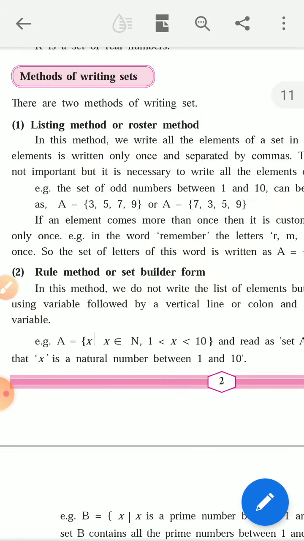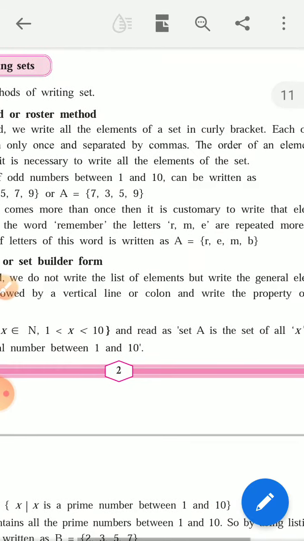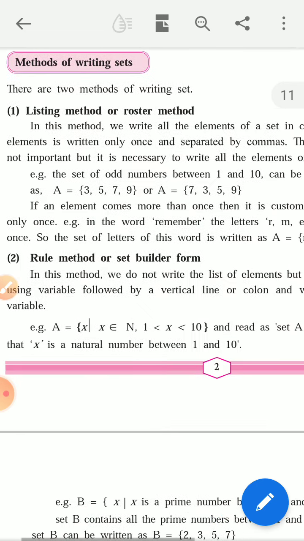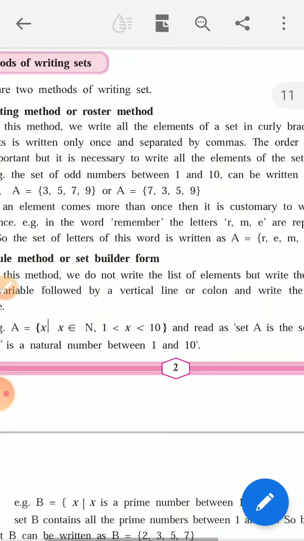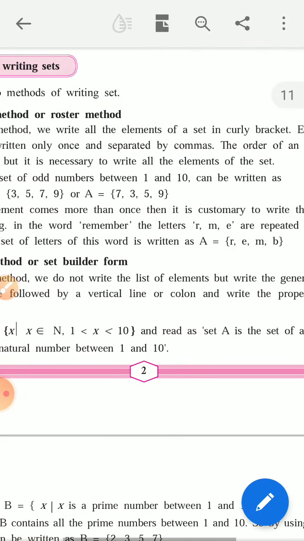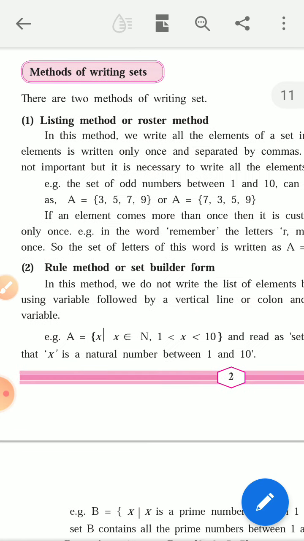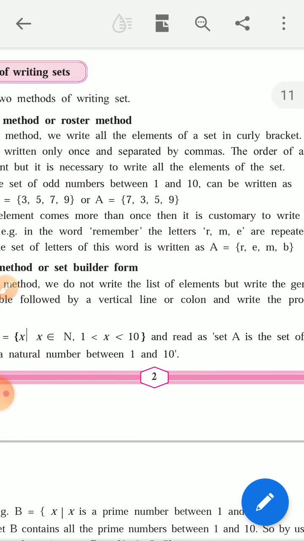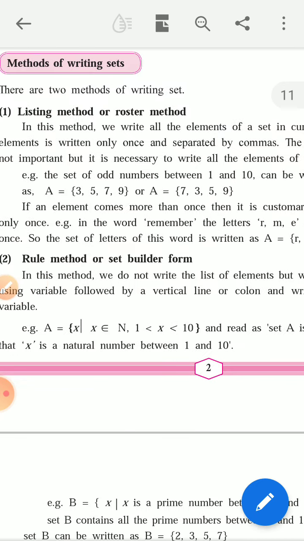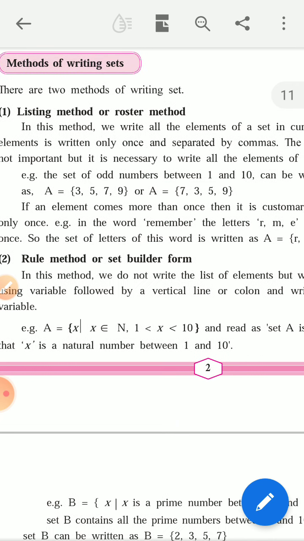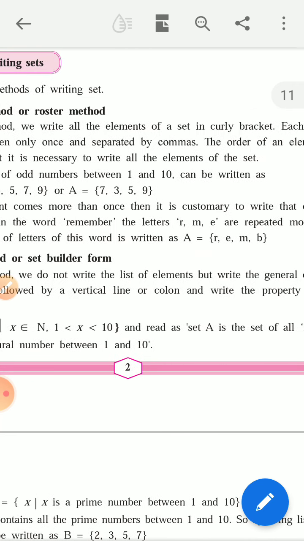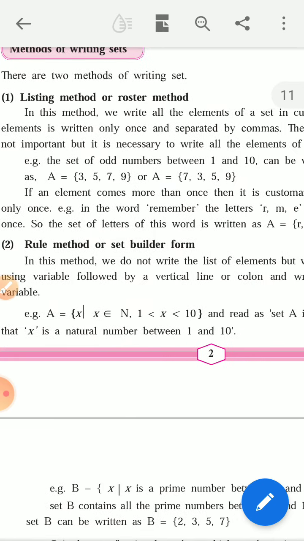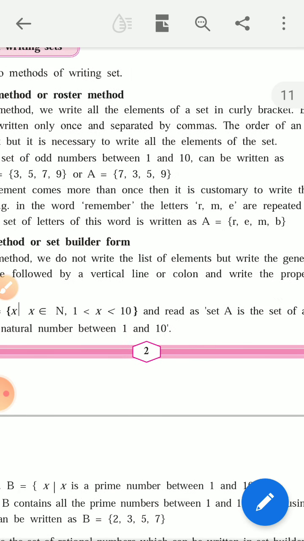In this method we write all the elements of set in curly brackets. Each of the elements is written only once and separated by commas. So understand that each element in set is separated by comma, and each element is written only once. The order of elements is not important, but it is necessary to write all elements of set.